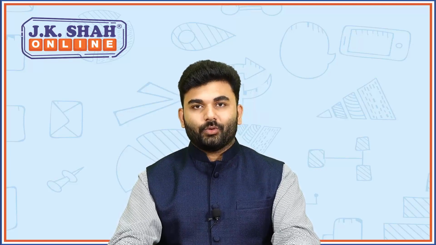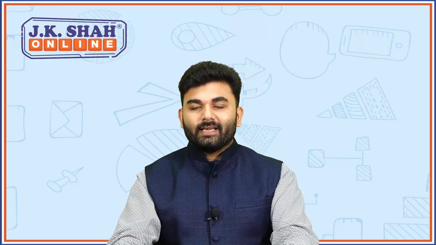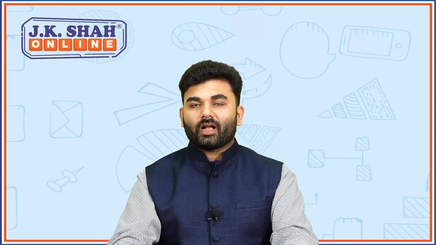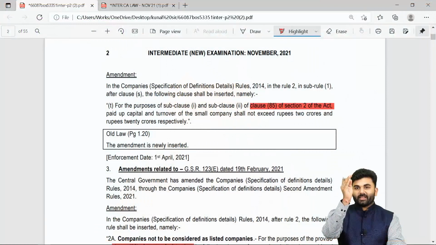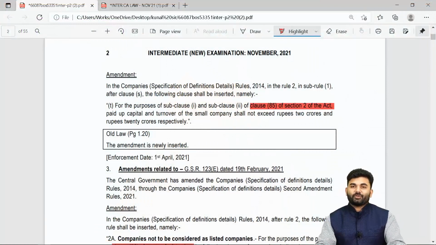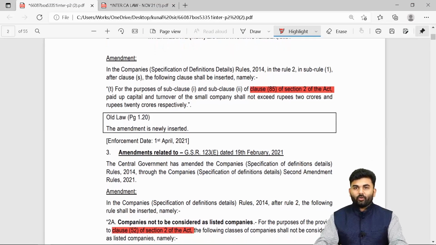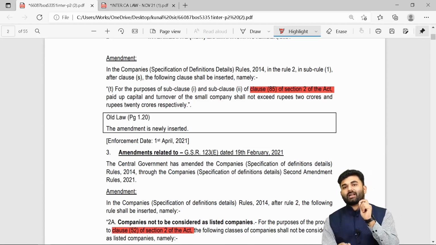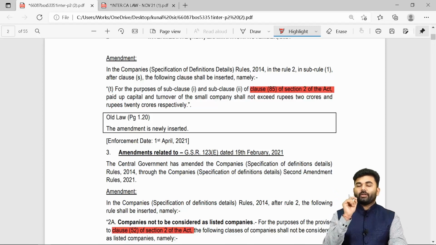Yes, in this lecture, we are going to cover the amendments which are given inside the revisionary test papers issued for December 2021 exams. This lecture will help you to make necessary changes inside your JK Shah Classes textbook. I hope you will be having the textbook called JKS's textbook. So you need to make certain necessary changes in that textbook.